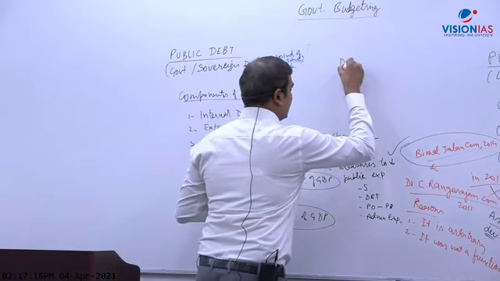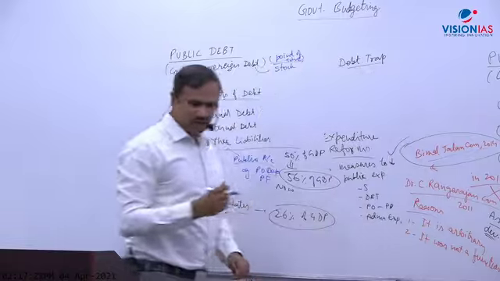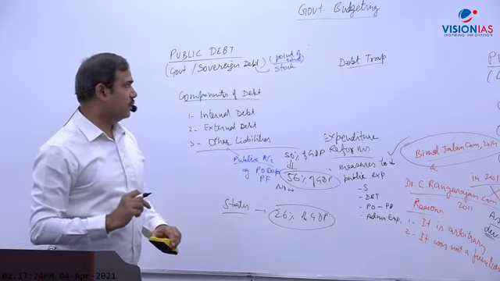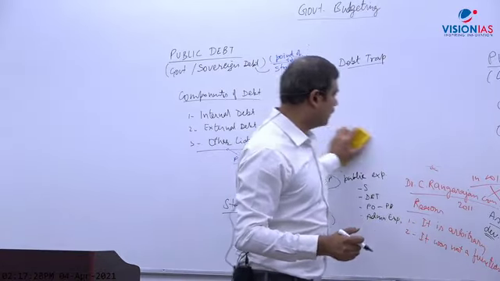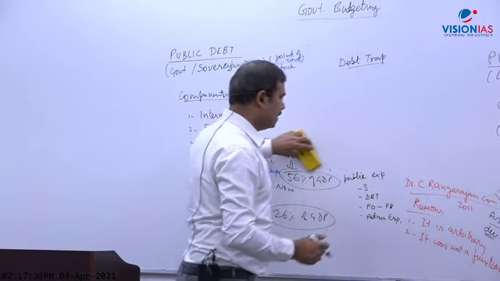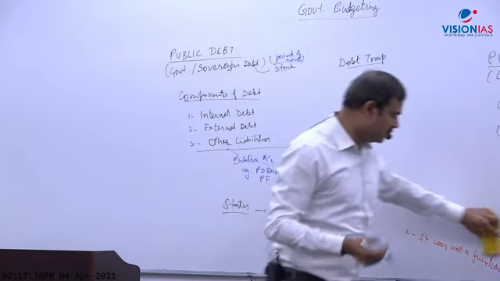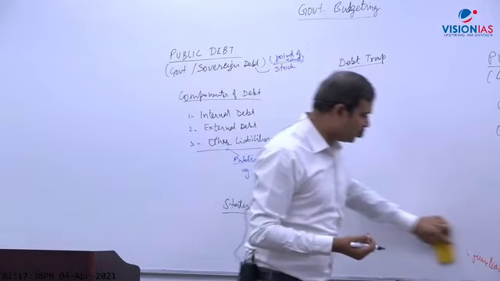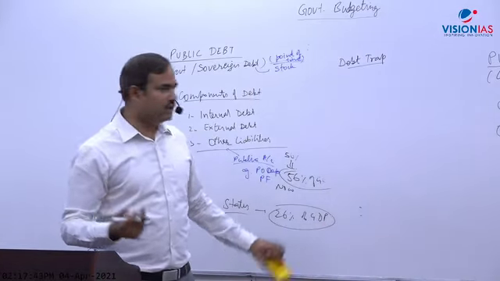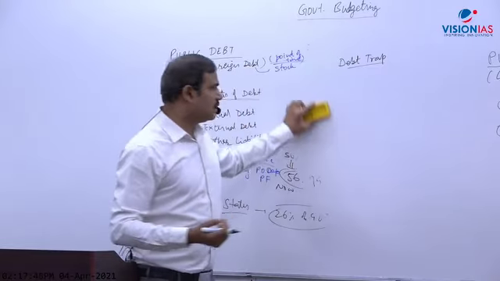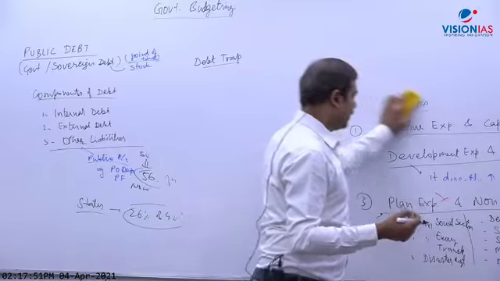Now write down what a debt trap is. A few terms I will discuss here. Debt trap: it is a situation in which a government or debtor, debtor means any borrower, is unable to meet debt service obligations without borrowing.